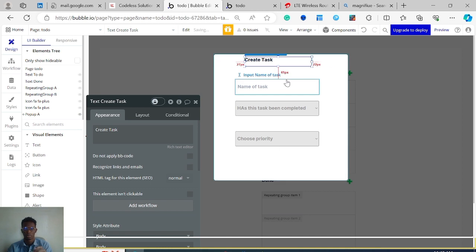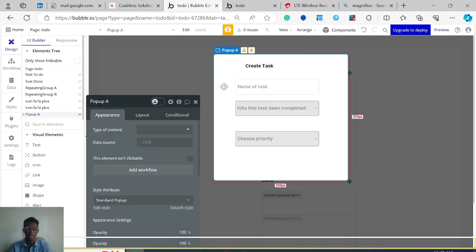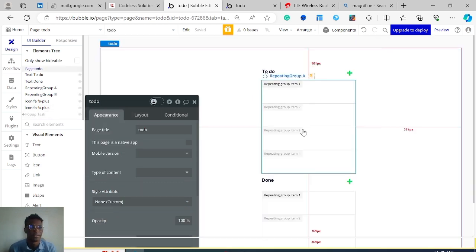Okay, so nothing too fancy, just for informational purposes. Now we have our pop-up. Our pop-up is going to be called, so I'm going to name it pop-up task. So you can see the name. You can just click on the top right here, and it is also showing here. This is the pop-up task. It's very important that we give appropriate names so that we can easily reference it later.